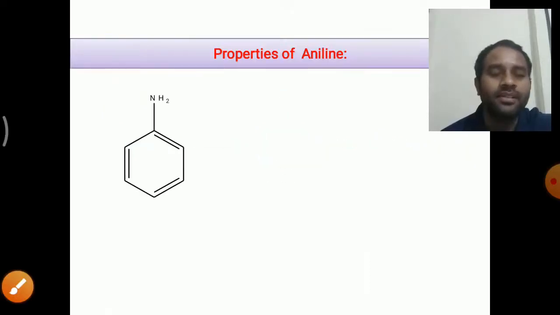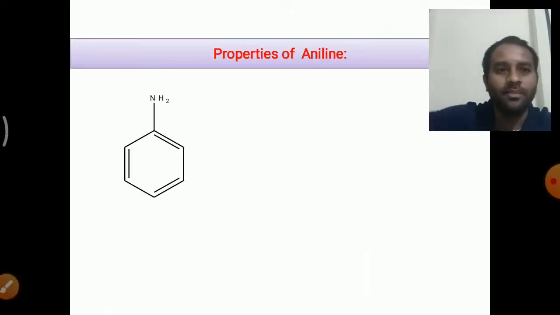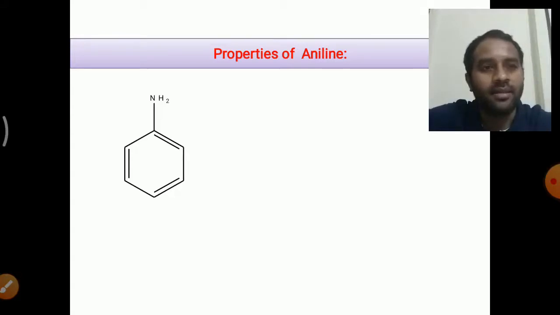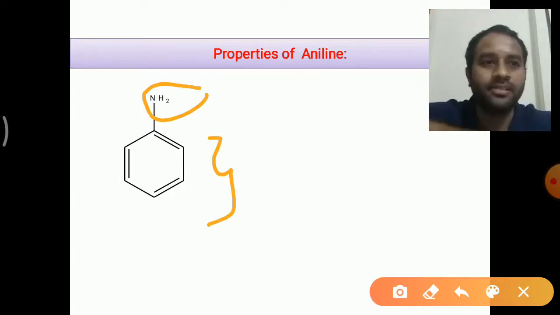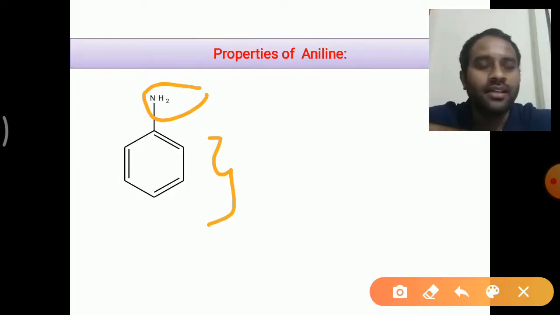Similarly, now let us discuss the properties of aromatic amines. Especially in this video presentation, we discuss the preparation and properties of the aromatic amine, that is aniline, right? Here in this, you can see the structure of aniline. You can see here it has an amine group attached to the benzene ring. So it shows two types of properties. One is the properties due to the amino group.